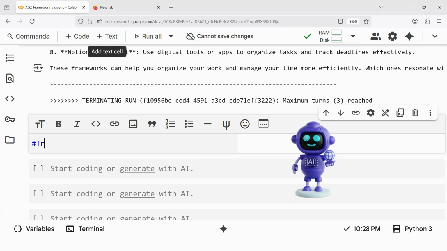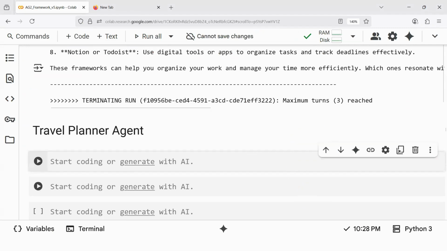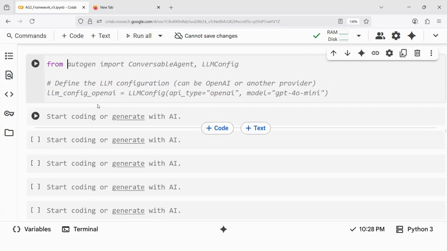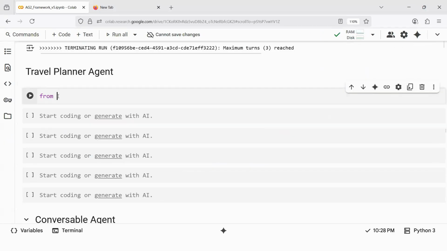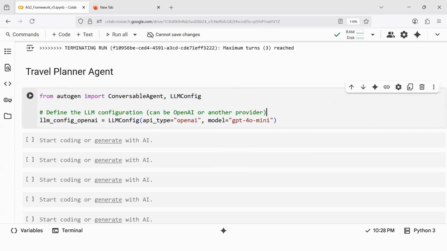Let's create a travel planner agent. As usual, from Autogen, let me decrease the font a bit so that we can read maximum. From Autogen, import conversable agent and LLM config. I do not want to use Gemini. GPT is the one that we are using.